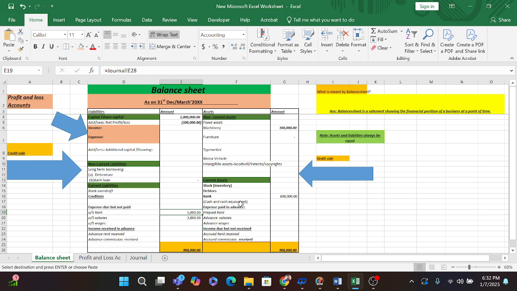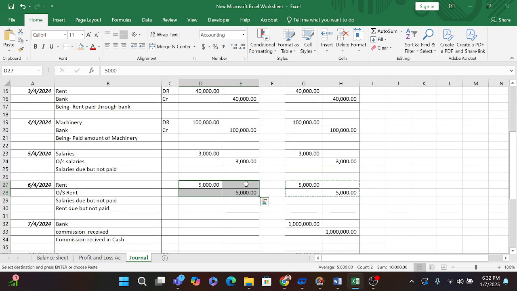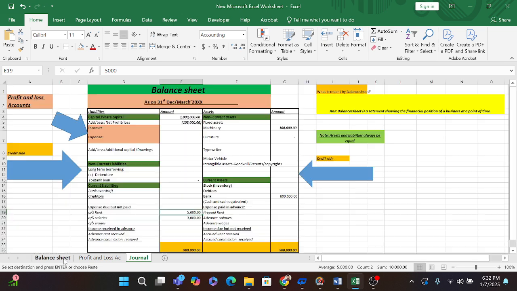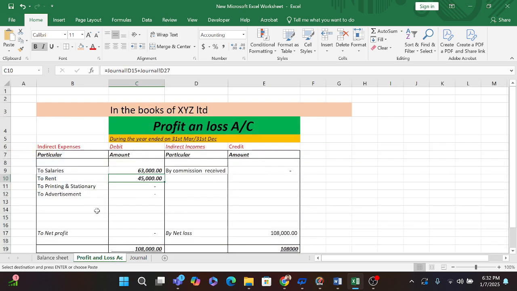Before it was not showing in my balance sheet, but after posting this amount, it will be reflecting in my balance sheet also as outstanding rent. And rent is showing in my profit and loss account, that is 45,000.